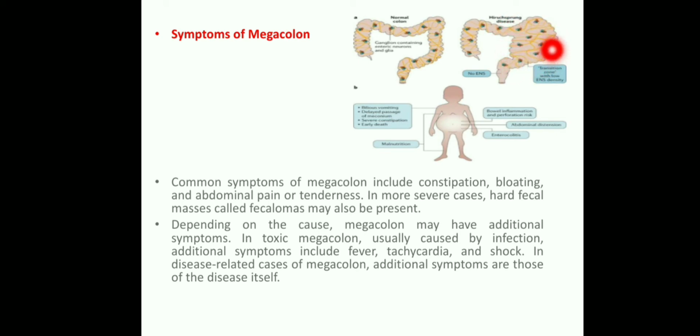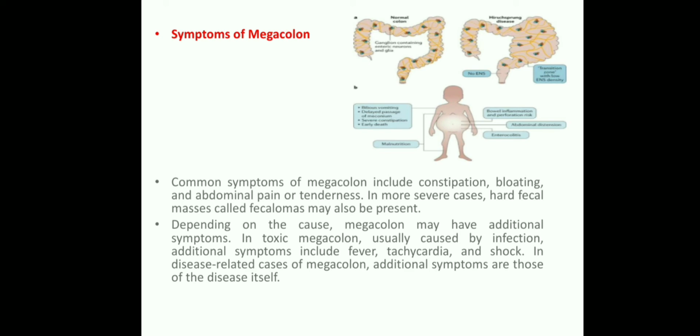This happens internally because of some congenital or acquired conditions. Sometimes it is toxic, with peritonitis, bleeding, and septic shock also. So once this is happening internally, what are the clinical features for that baby? By physical examination, abdominal distension is there. We will see what the signs and symptoms of megacolon are.